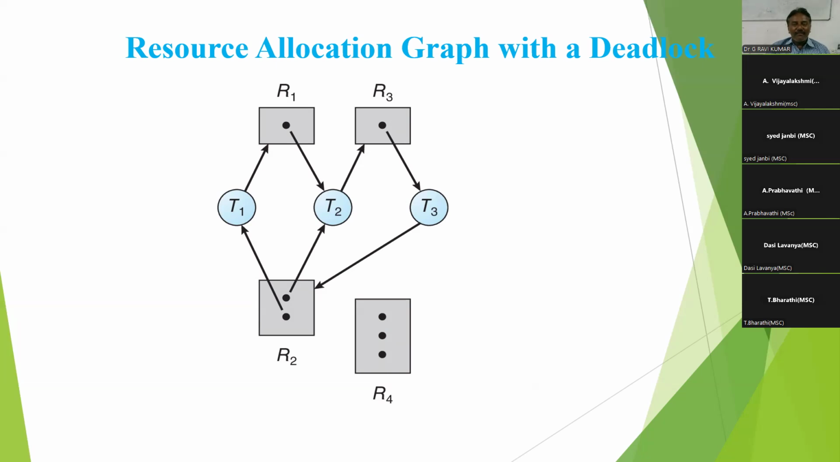So what is a cycle? A cycle is a closed loop, starting at one vertex, visiting vertices, and ending at the same vertex. For example, start at T1: T1 to R1, R1 to T2, T2 to R3, R3 to T3, T3 to R2, R2 to T1. Now a cycle is there.